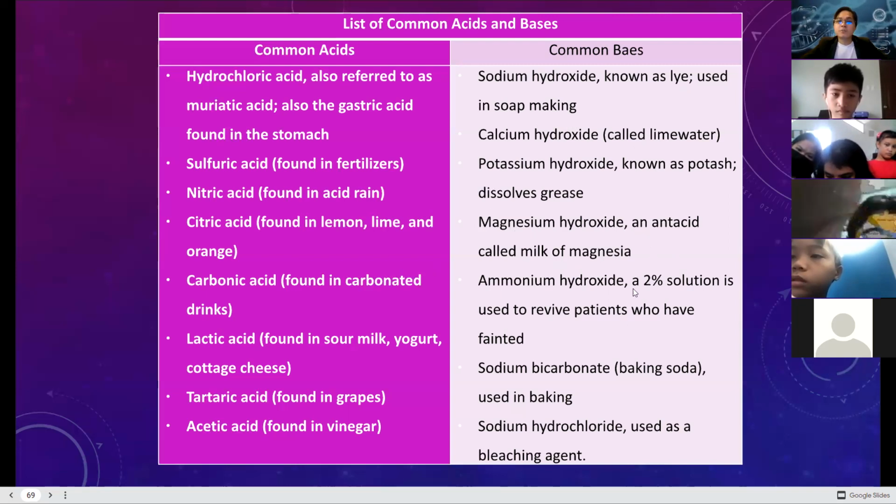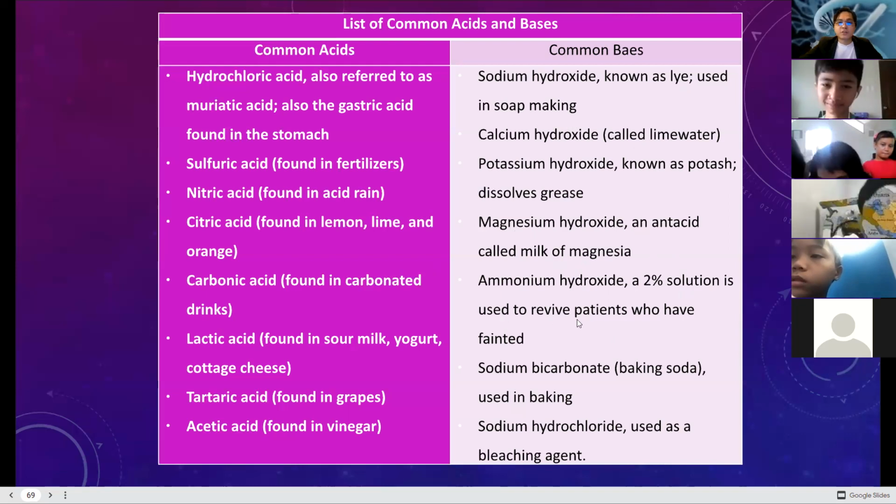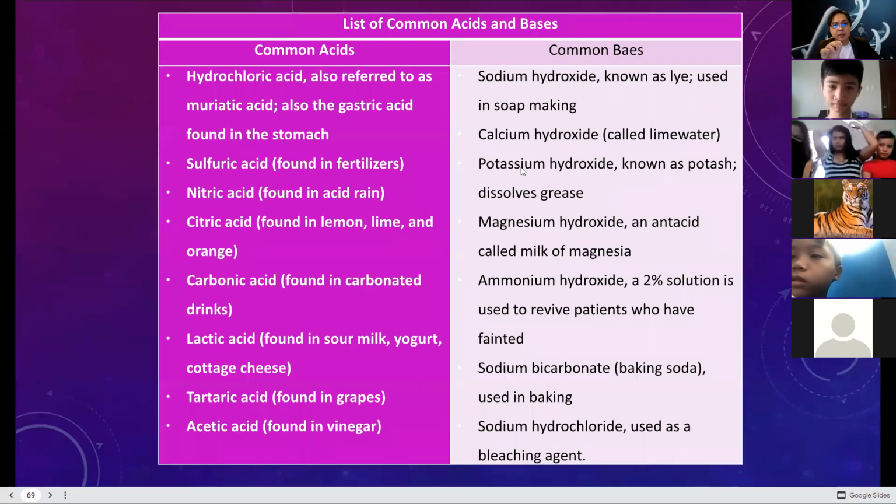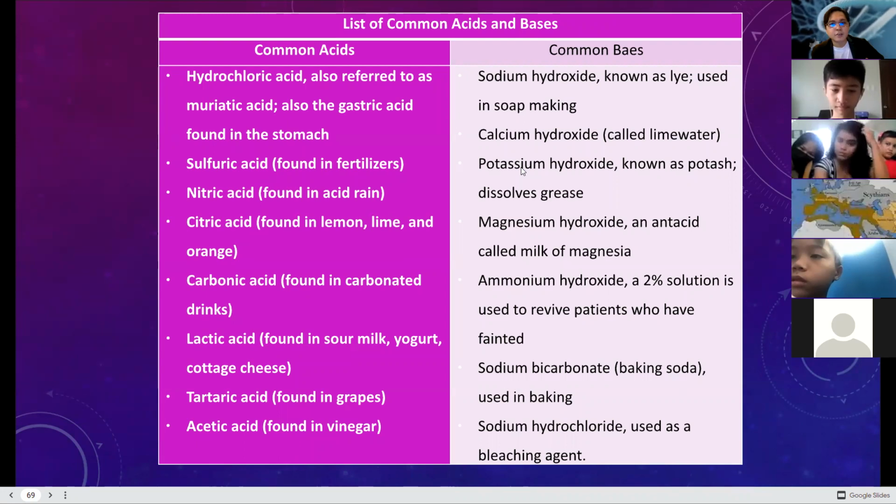Ammonium hydroxide, a 2% solution, is used to revive a patient who has fainted. It is put in a cotton and you let your patient smell it, in order for the patient to be revived in case he or she fainted.